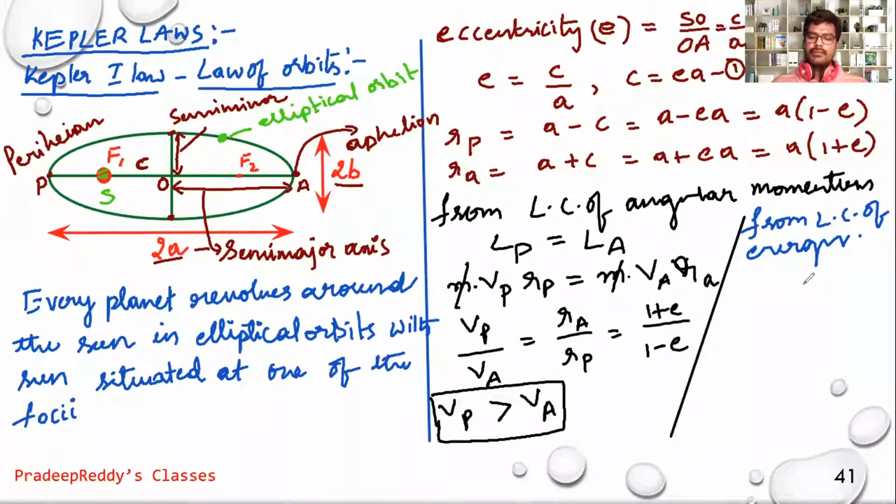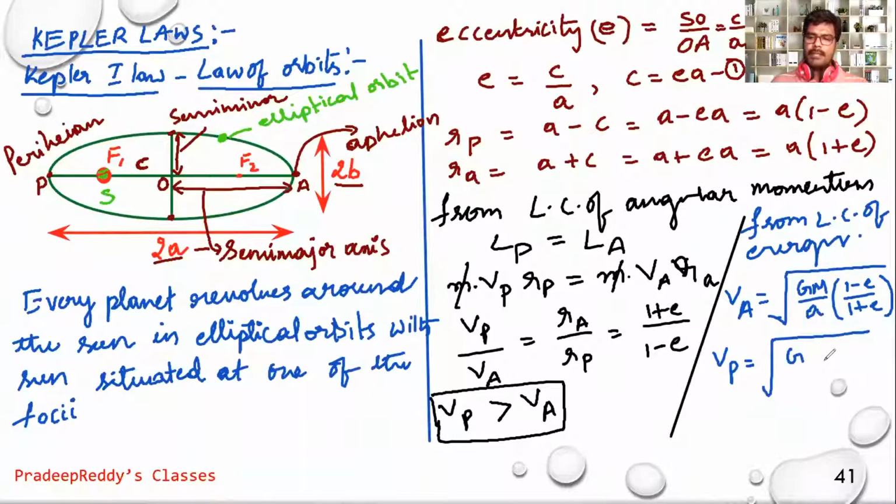If you substitute all those and evaluate, velocity at aphelion will be equal to under root GM divided by A into 1 minus E divided by 1 plus E, and velocity at perihelion will be equal to under root GM divided by A into 1 plus E divided by 1 minus E. These are the equations for VA and VP. VA denotes the velocity at aphelion, and VP is the velocity at perihelion.